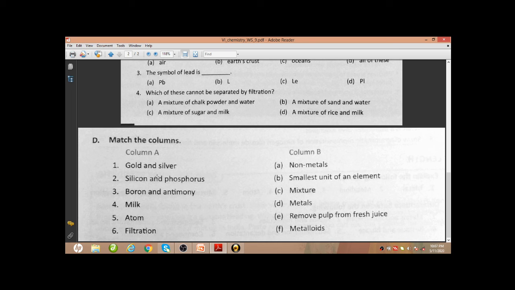Next, silicon and phosphorus, these are non-metals. Boron and antimony, these are metalloids. Milk is a mixture. Atom, smallest unit of an element. And filtration, remove pulp from fresh juice.